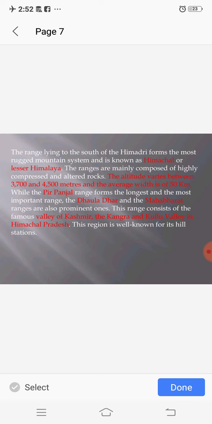This range consists of Valley of Kashmir, the Kangra and Kullu Valley in Himachal Pradesh. This region is also famous for its hill stations. You all know very well that Himachal Pradesh is famous for hill stations.